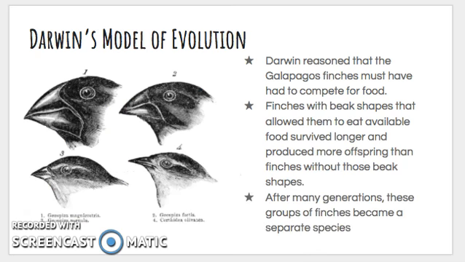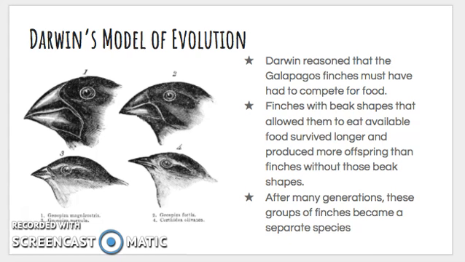So Darwin reasoned that the Galapagos finches must have had to compete for food since there were 13 different species. They had this competition going on for who would get food. The finches with the beak shapes that allowed them to eat available food were the ones that survived longer and produced more offspring than finches without those beak shapes, which makes sense.